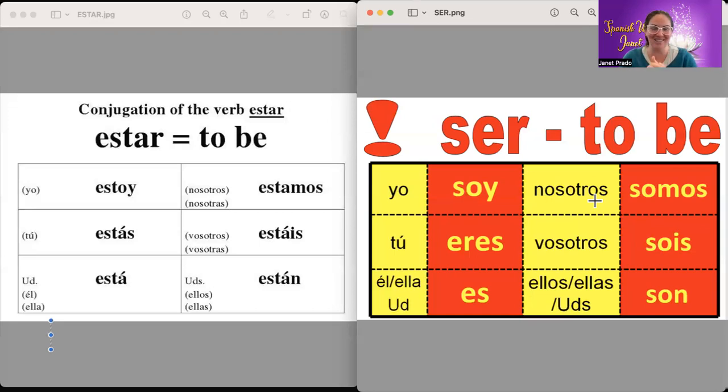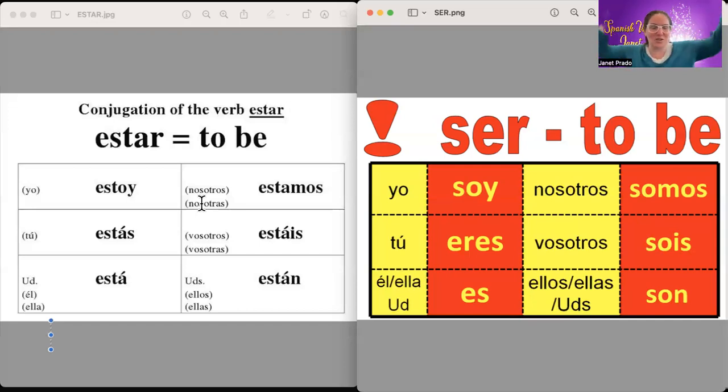Very good. Okay. So, and just to go back for a second, I apologize. I forgot to add this. So for the feminine, when you're talking about we are a group of women, for example, it would be nosotras somos mujeres. Nosotras somos mujeres.